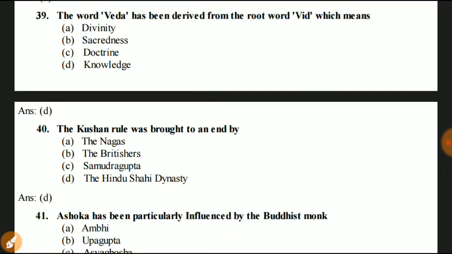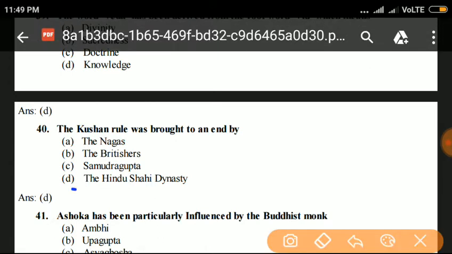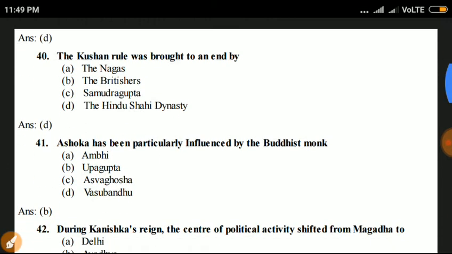Next question, question number 40. The Kushan rule was brought to an end by the Naga, the Britishers, the Samudragupta, or the Hindu Sahi dynasty. Answer is D, the Hindu Sahi dynasty. The Kushan rule was brought to an end by the Hindu Sahi dynasty.